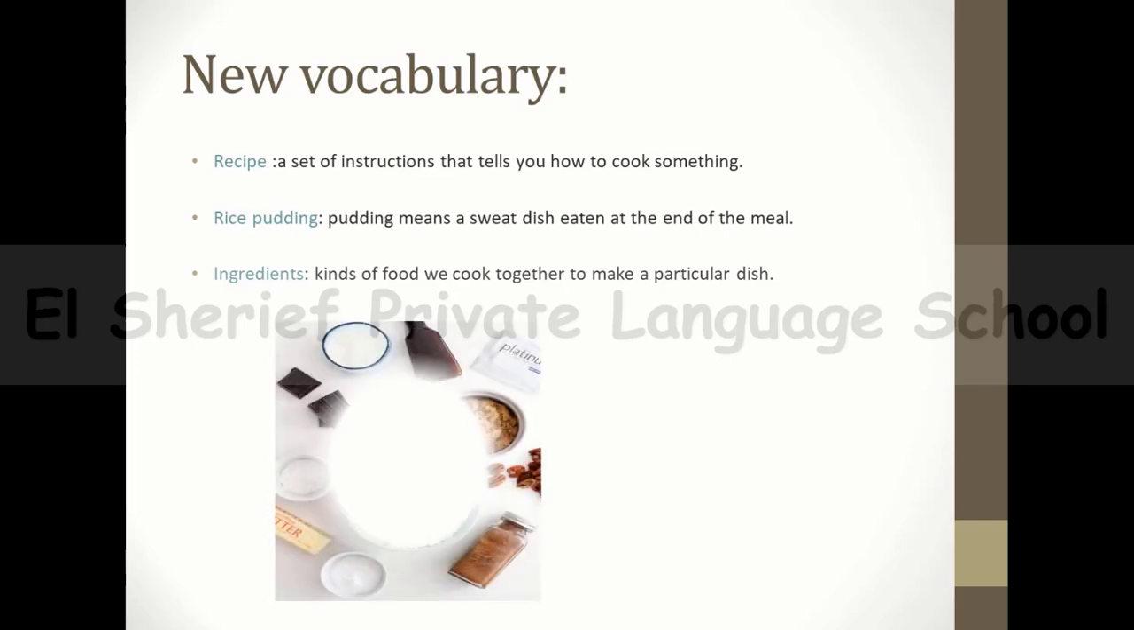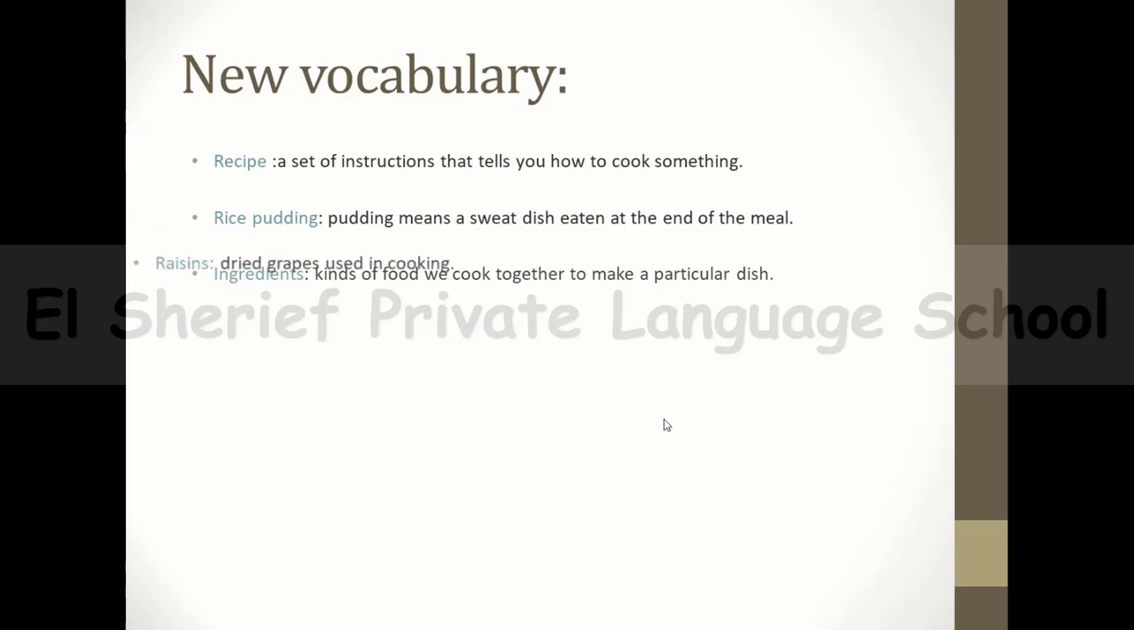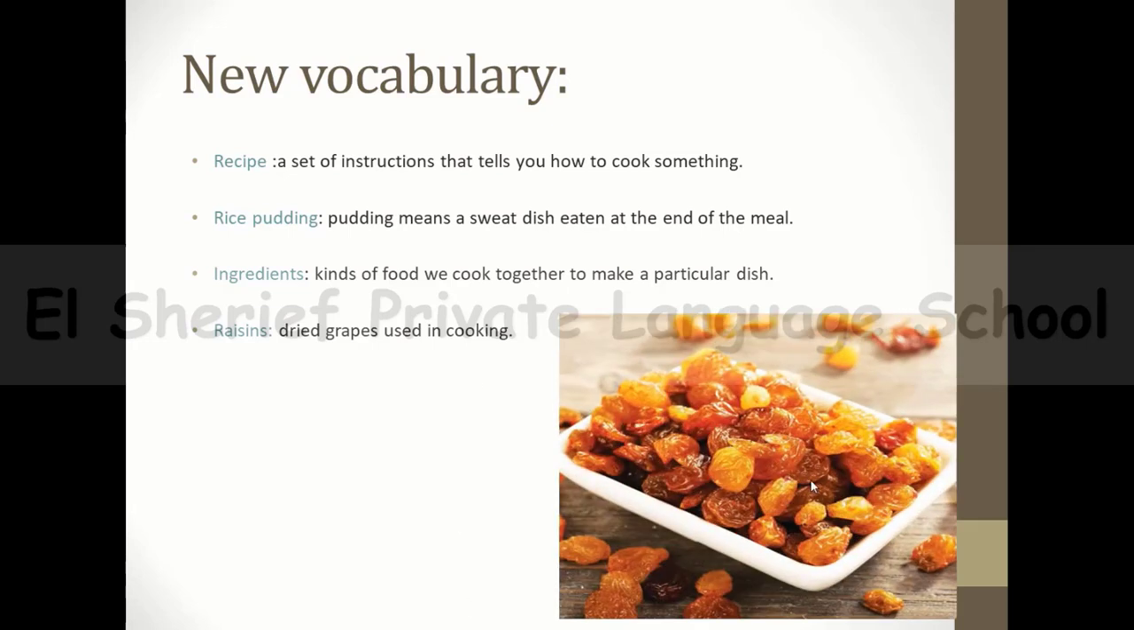So for example, if you want to make a cake, so this is the ingredients of the cake. We have flour, we have chocolate, we have eggs, and so on. So this is the ingredients of the cake. And now let's move to raisins. Raisins, guys, it's dried grape. So raisins or dried grapes used in cooking like this. So this is dried grapes, which I mean raisins.